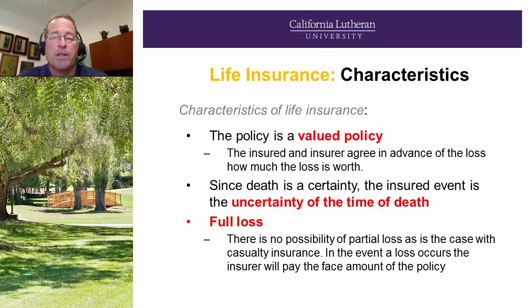Some characteristics of life insurance. The policy is a valued policy. The insured and the insurer agree in advance to how much the loss is worth. That's the face amount of coverage in the contract. Since death is a certainty, the insured event is the uncertainty of the timing of the death. And also a full loss. There's no possibility of a partial loss, as in the case of casualty insurance. You're either dead or you're living. There's no indeterminate state.